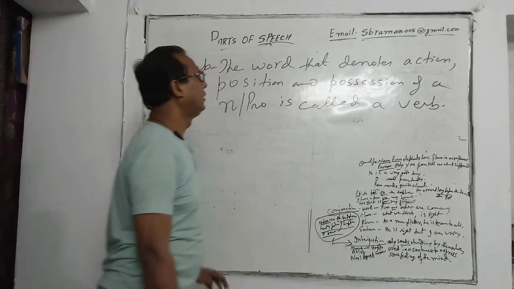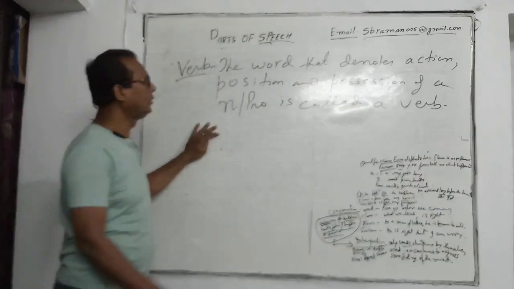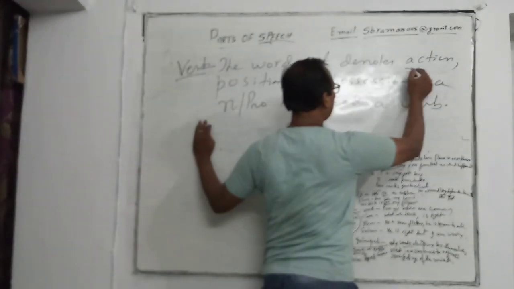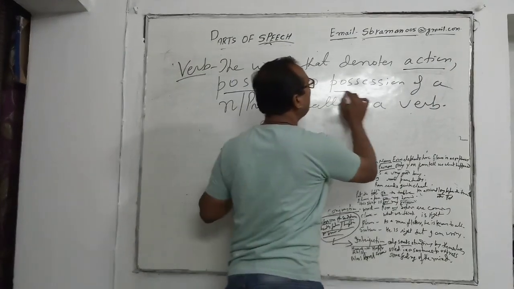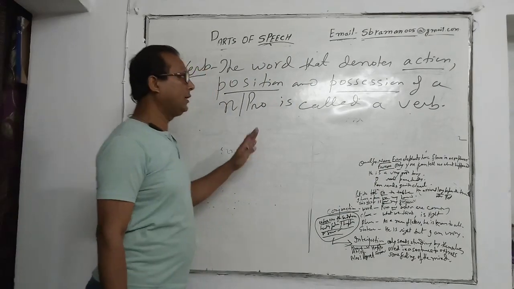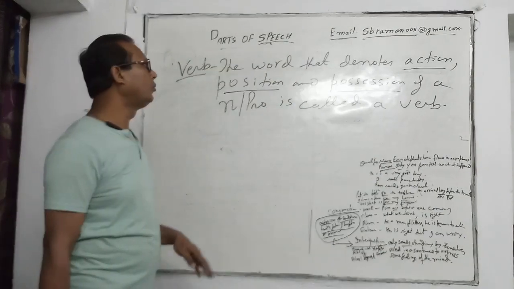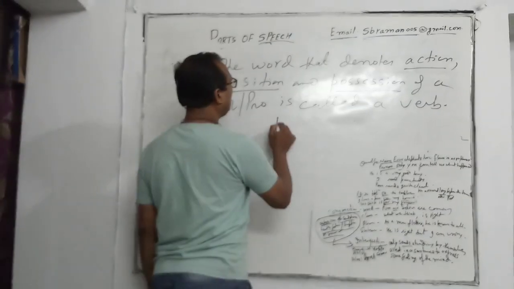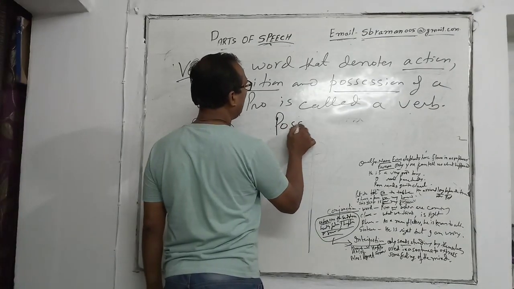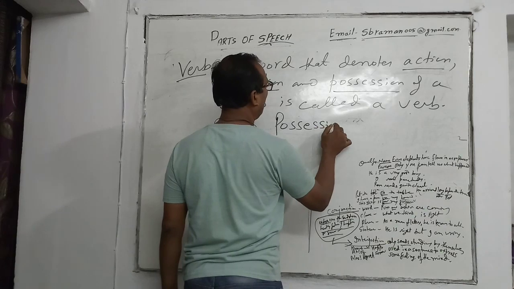So here verb shows number 1 action, number 2 position and number 3 possession. Action means activity, position means situation, and possession means P-O-S-S-E-S-S-I-O-N.